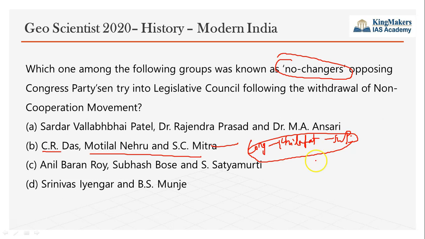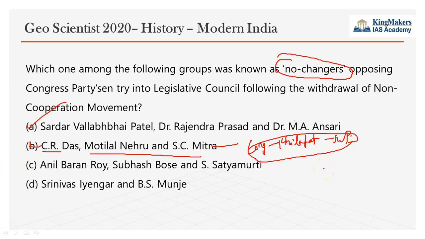These people were Sardar Vallabhbhai Patel, Dr. Rajendra Prasad and Dr. M.A. Ansari. So these are all the no-changers group: Sardar Vallabhbhai Patel, Dr. Rajendra Prasad and Dr. M.A. Ansari. And C.R. Das and Motilal Nehru are called Swarajists. So A is the answer here.